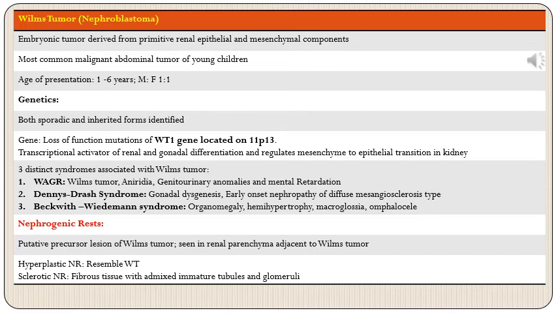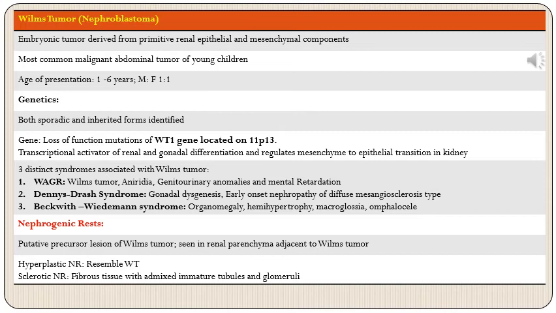But whenever they are there, they help in identification and screening of these patients for development of Wilms tumor. These can be WAGR, an acronym which translates into Wilms tumor, aniridia, genitourinary abnormalities, and mental retardation. Another two syndromes are Denys-Drash syndrome and Beckwith-Wiedemann syndrome.